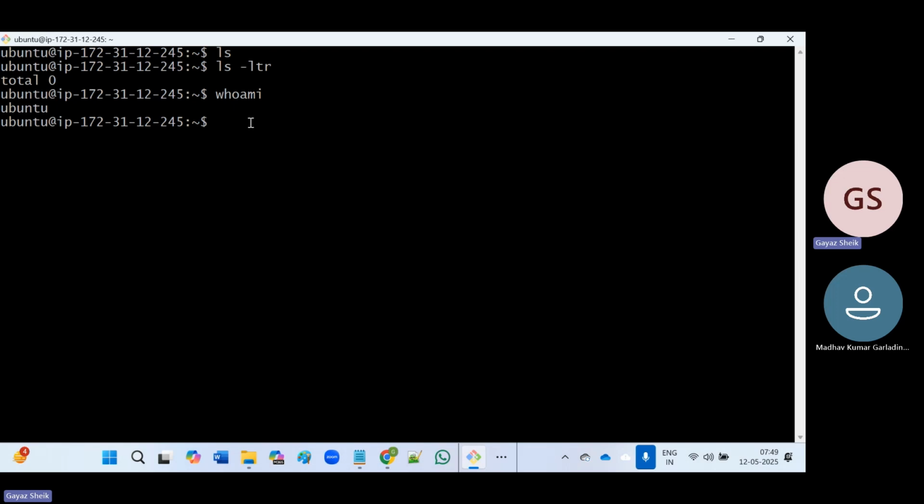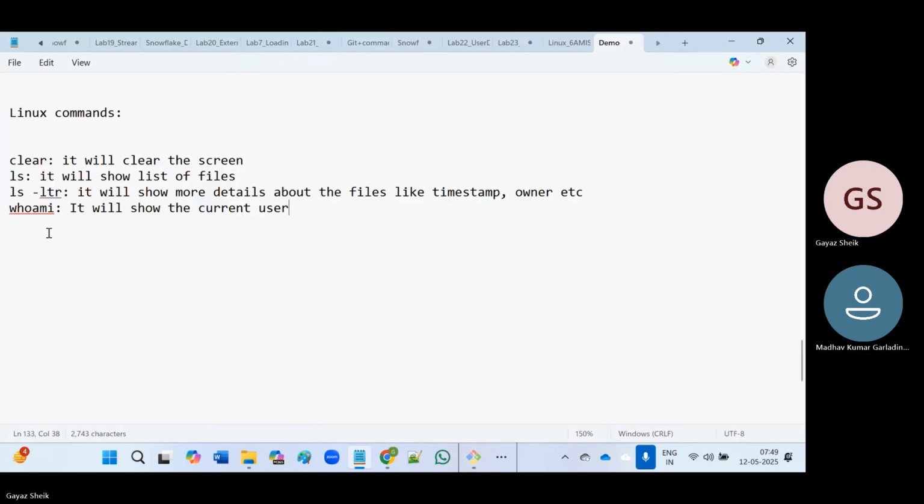Now, if you want to create a directory, the command we can use is mkdir. What this command does is create a directory or folder.